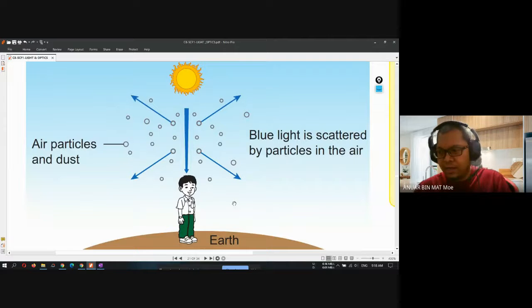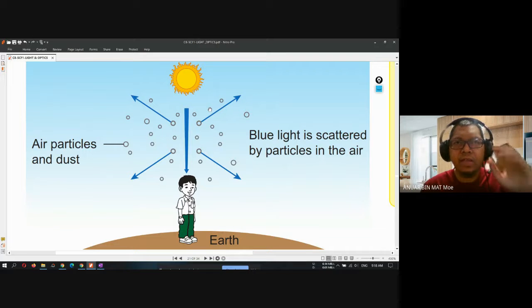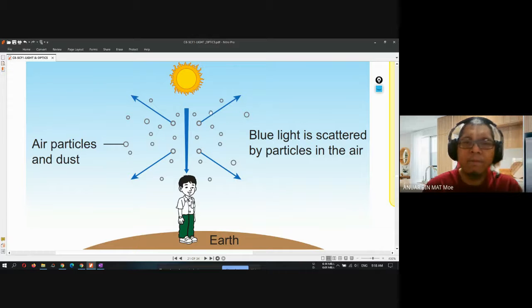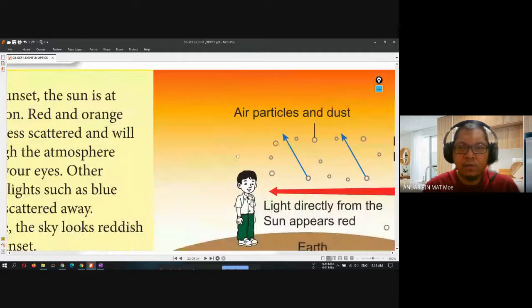Later on, if you have a question, you can ask later. This is during the midday. You try to identify the position of the sun. The position of the sun is directly above the earth. Second one, the scattering of light during the sunset.